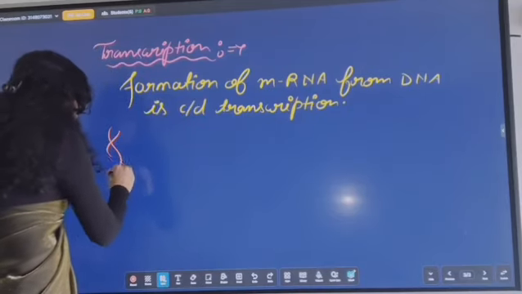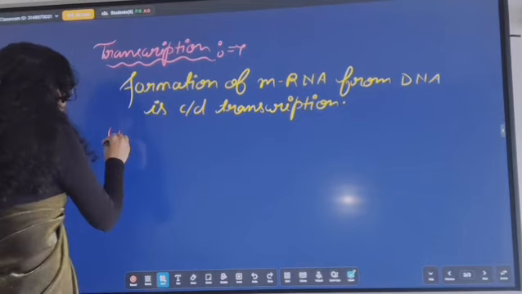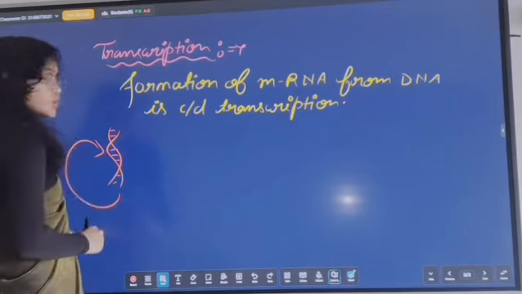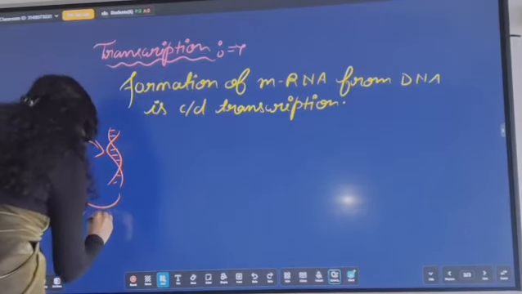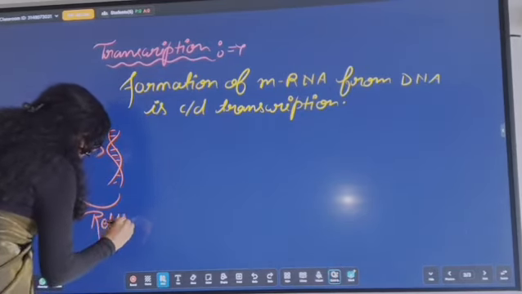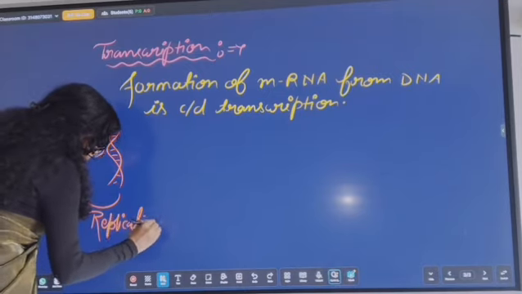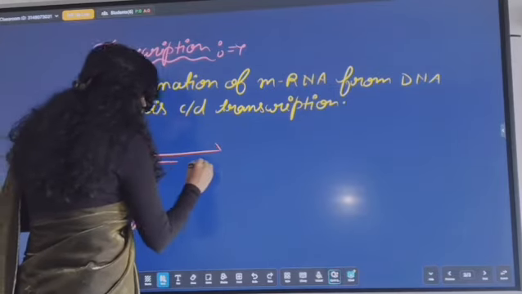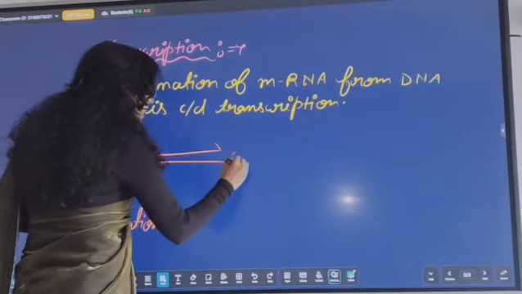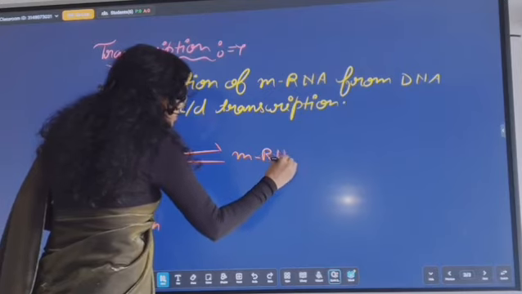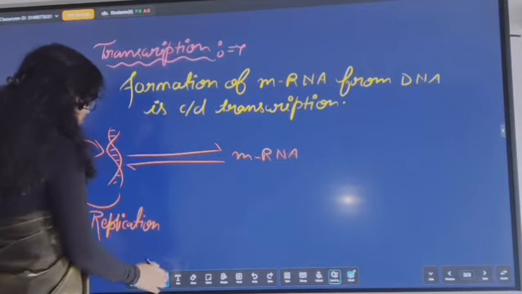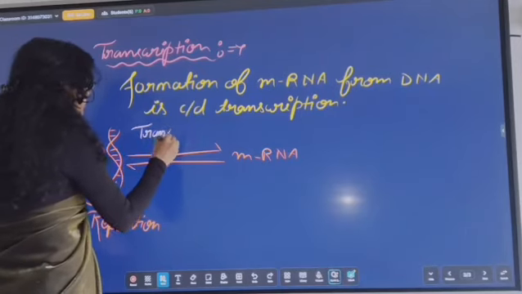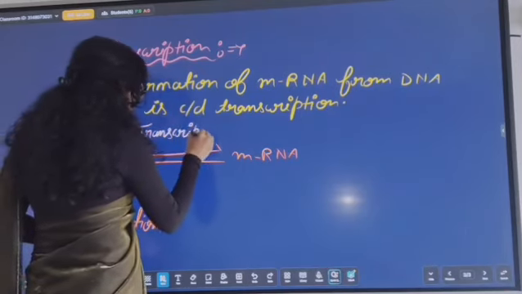Suppose this is the DNA. Everyone knows this is the double helical structure, and the formation of DNA from DNA is called replication. And the formation of mRNA, an RNA, from DNA is called transcription.